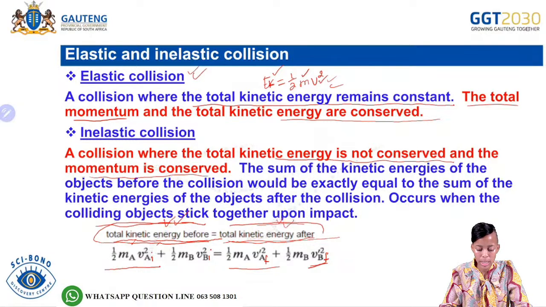But then what are we saying in terms of an inelastic collision? The total momentum before the collision would be equal to the total momentum after the collision.